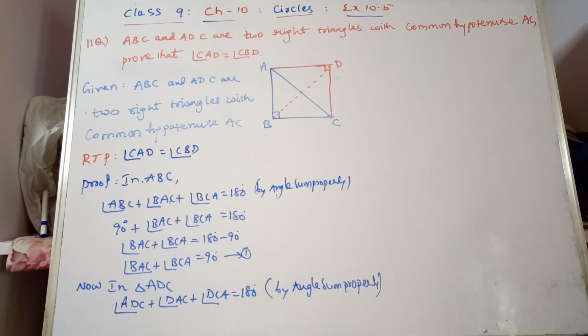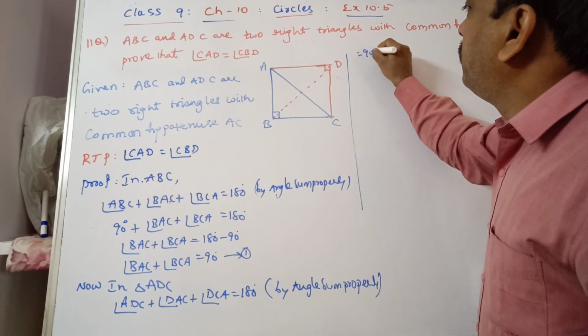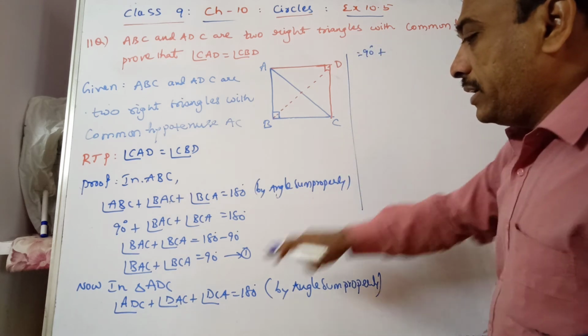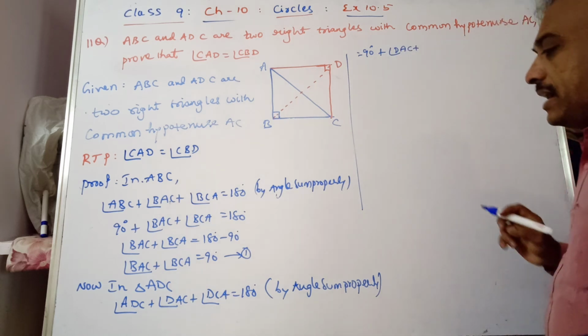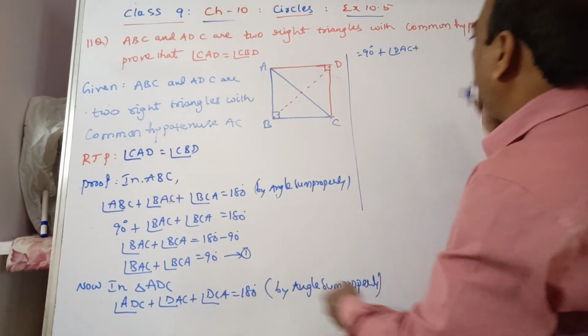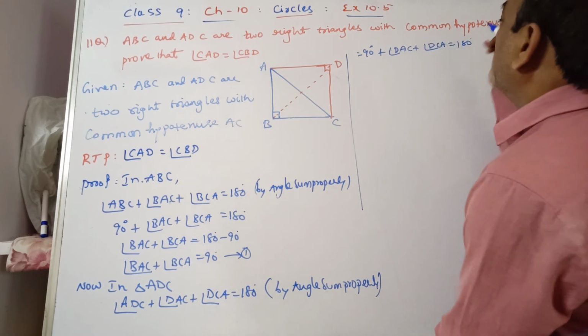So 90 degrees plus angle DAC plus angle DCA is equal to 180 degrees.